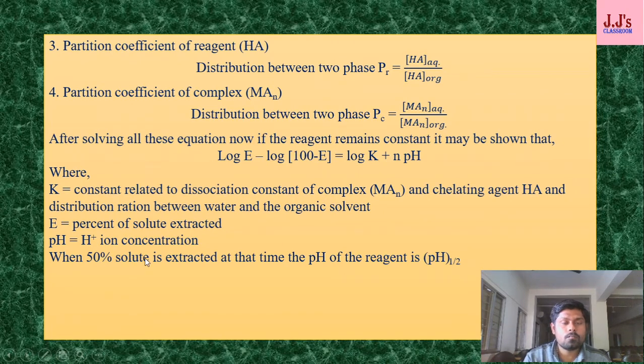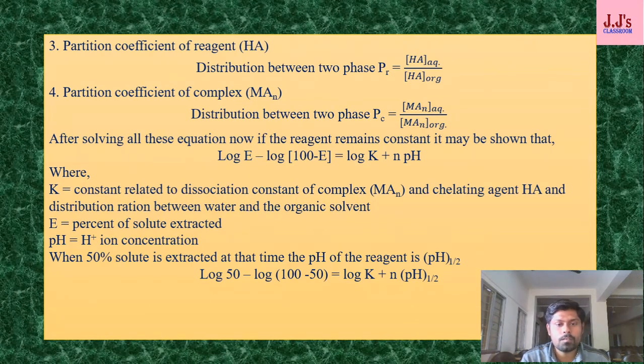When 50% of a solute is extracted, at pH 1/2, that means at half pH of the solution, the solute is extracted 50%. That means the value of E is 50%. If I put the values in that equation, the modification is log 50 minus log 100 minus 50, that is equal to log K plus n moles of pH 1/2. pH is replaced by pH 1/2. Here log 100 minus 50 is log 50, and log 50 minus log 50 is 0.